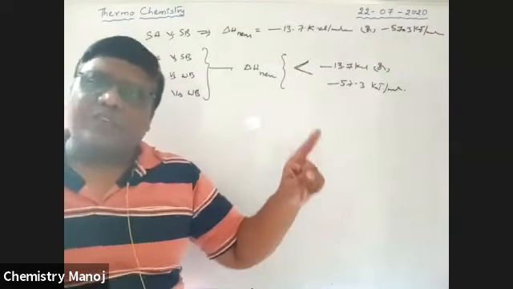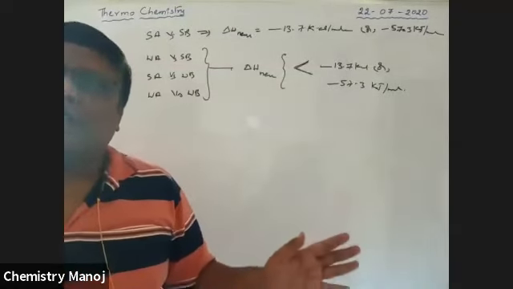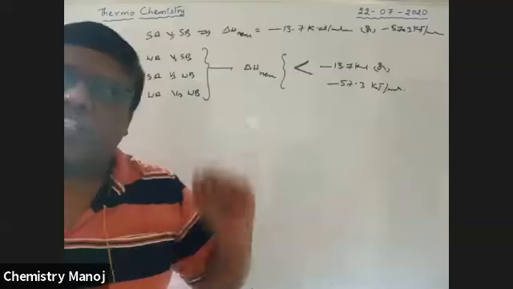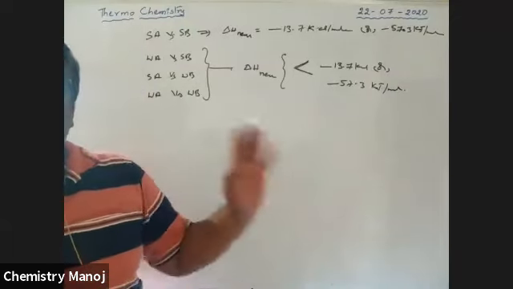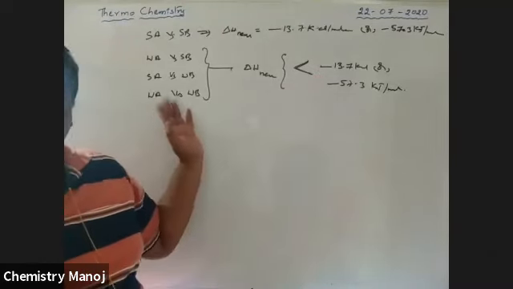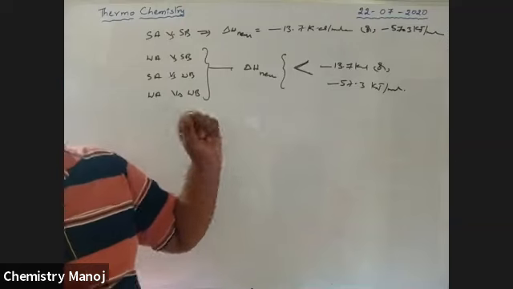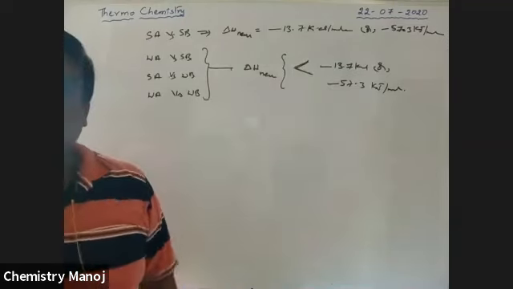That means the heat of neutralization, the maximum value is always 13.7 kilocalorie per mole, except for HF. For HF, its value is something more. So for all other cases, it is 13.7 kilocalorie per mole. So if any one of the acid or base, or both the acid and base are weak, the value should be less than that. Why, sir? Why is the value decreased?